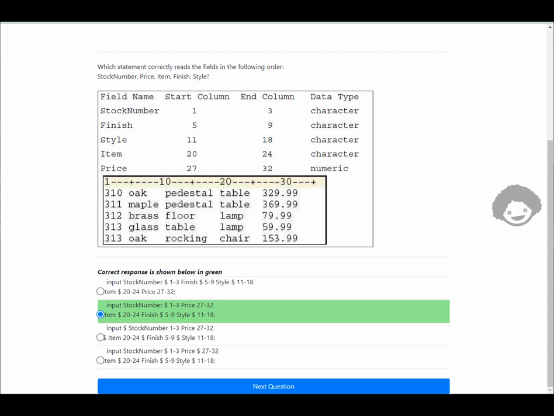Okay, the requirement was that we had to read stock number, price, item, finish, and style, which is actually present in the second option. So the second option is correct. I was reading the order in a different way, but it was mentioned in the question as stock number, price, item, finish, and style. So this is the correct option. Let us move on to the next question.